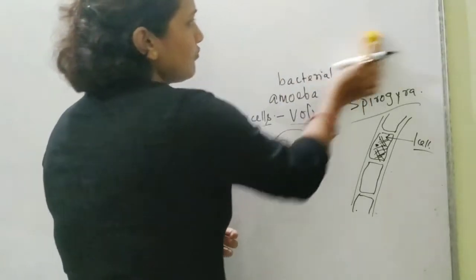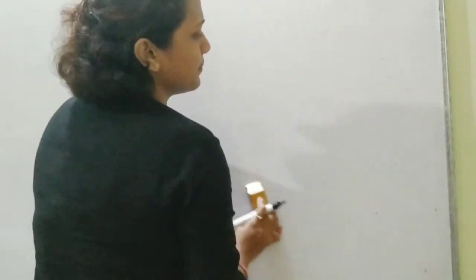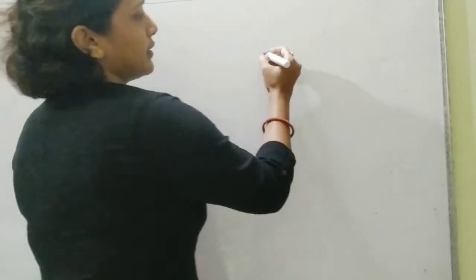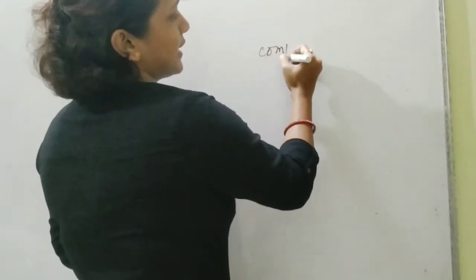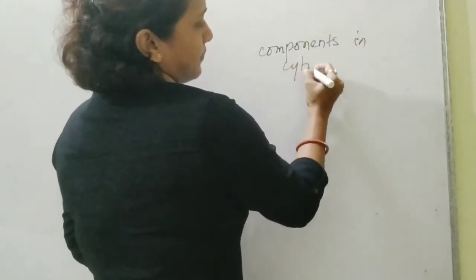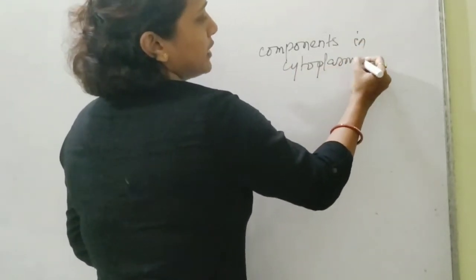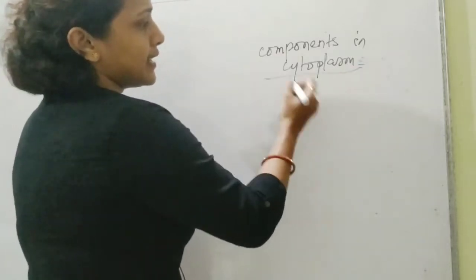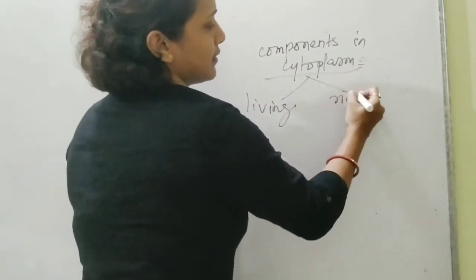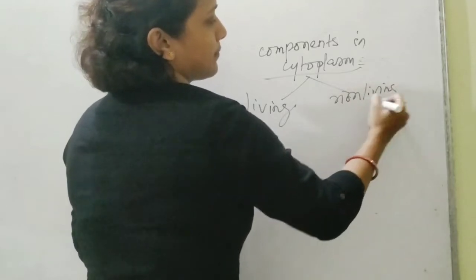Now talking about some more of the components in the cytoplasm. When I talk about the components of cytoplasm, I can say it includes the living as well as the non-living components.